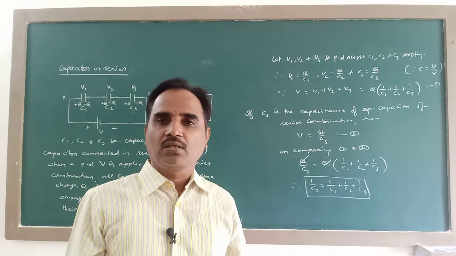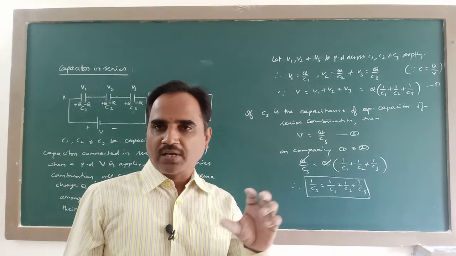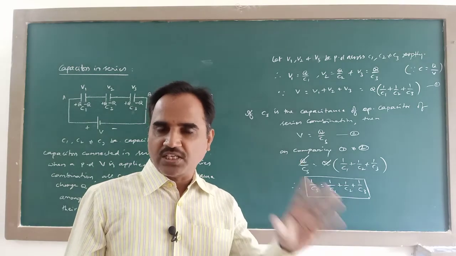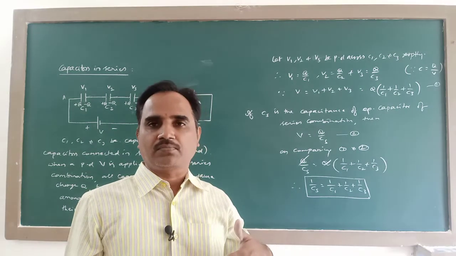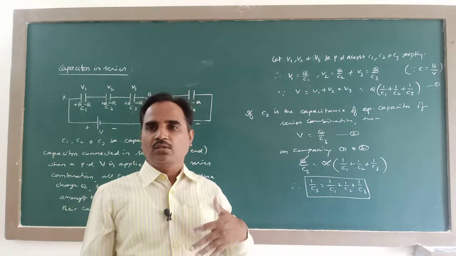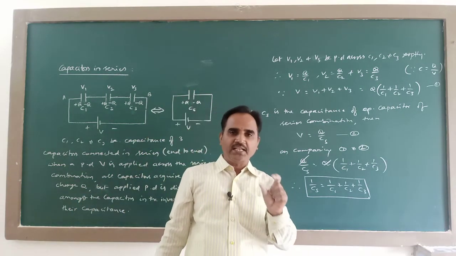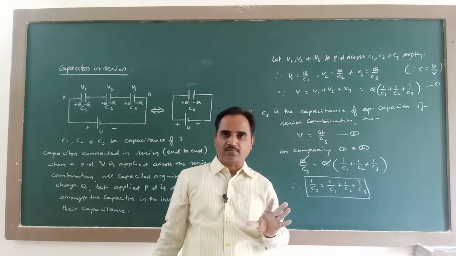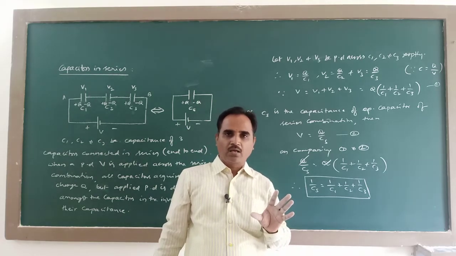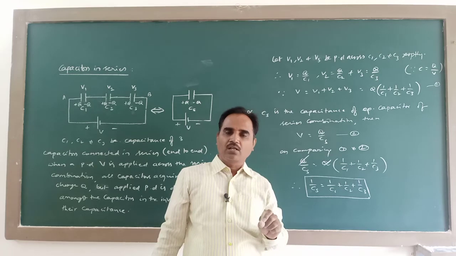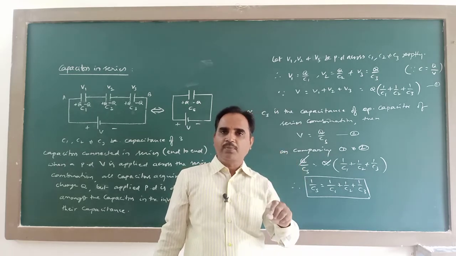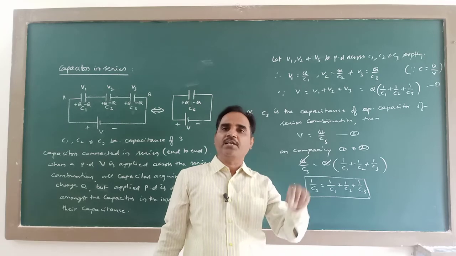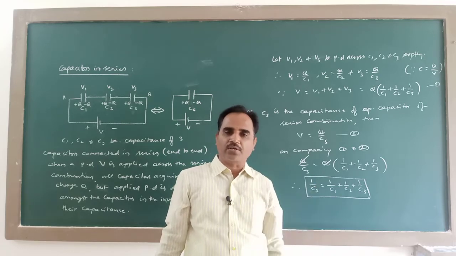That means when a number of capacitors are connected in series, the effective capacitance decreases. So series combination decreases the effective capacitance. And further, the effective capacitance will be less than the least among the individual capacitors in the series combination.